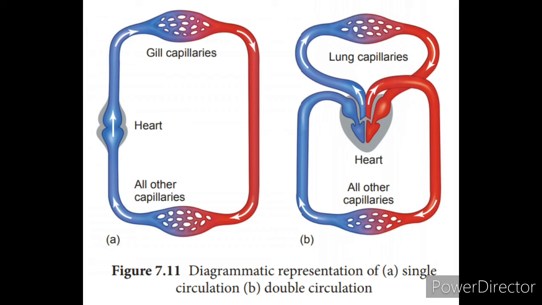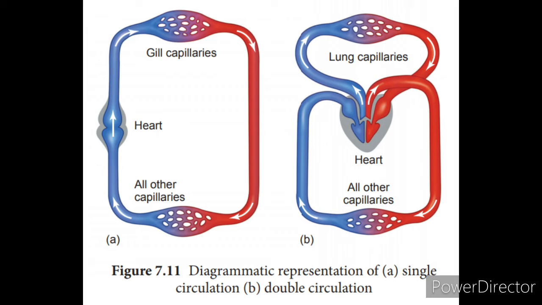Now here, in the single circulation, you will see the heart has only two chambers, right? In the single circulation, the heart has only two chambers. When you see in the double circulation, you will see the heart has four chambers, right? Double circulation, the heart has four chambers, whereas single circulation is seen in the fishes, that is nothing but pisces. Yes, single circulation is seen only in the fishes.